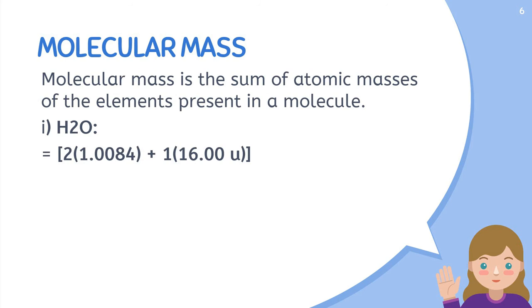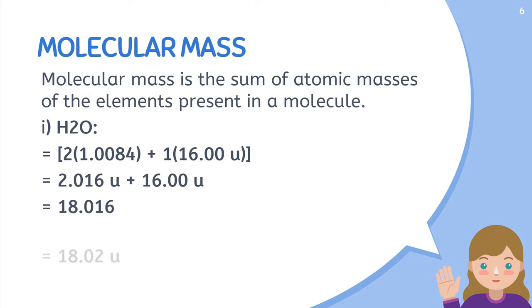So for the 2 atoms of hydrogen, the mass will be 2 multiplied by the mass of hydrogen, that is 1.0084. Similarly, there is 1 atom of oxygen, and we will multiply the mass of oxygen, 16, by 1. After calculating we will get 18.02. That will be the molecular mass of the water molecule. So this is molecular mass.